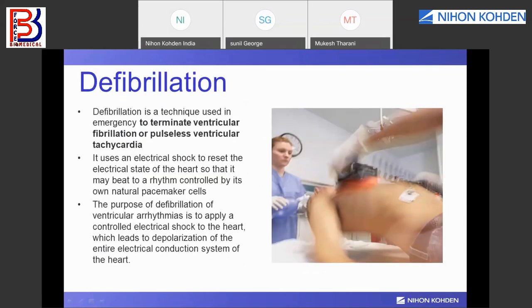Now, before I move further to synchronized cardioversion, let's talk about defibrillation. I think we have discussed defibrillation in our last two sessions. Defibrillation is also called asynchronized cardioversion, and its main function is to terminate ventricular fibrillation or pulseless ventricular tachycardia. So defibrillation can be given to the patient without any synchronization.